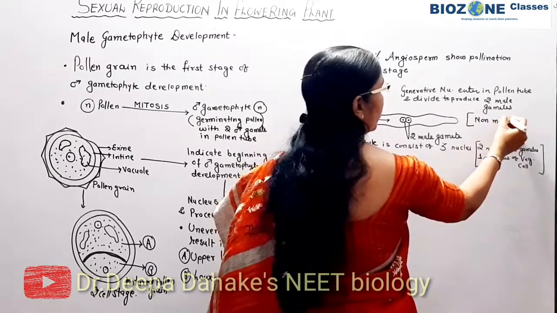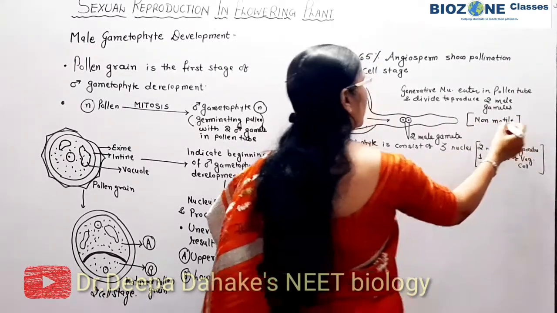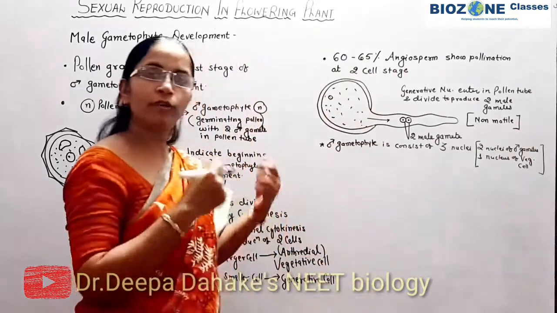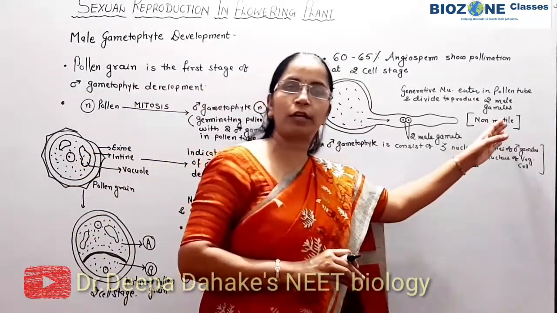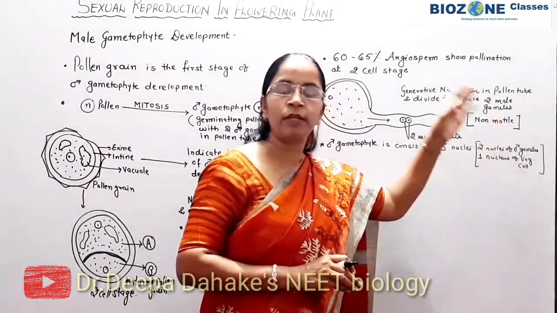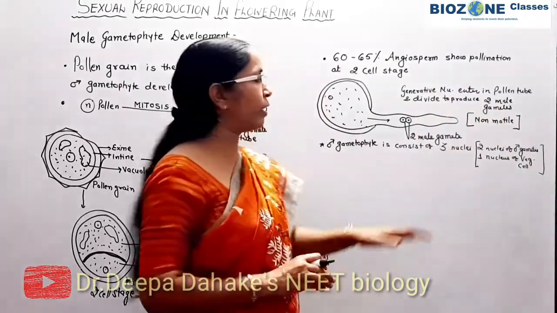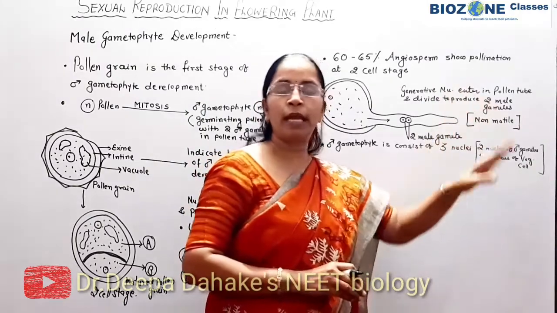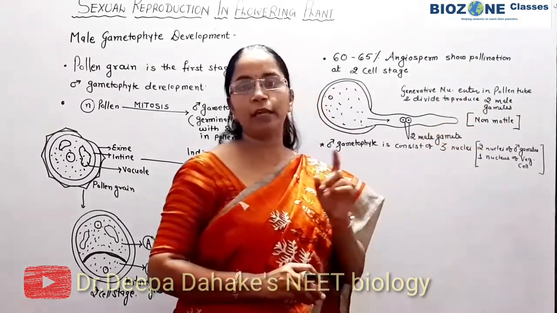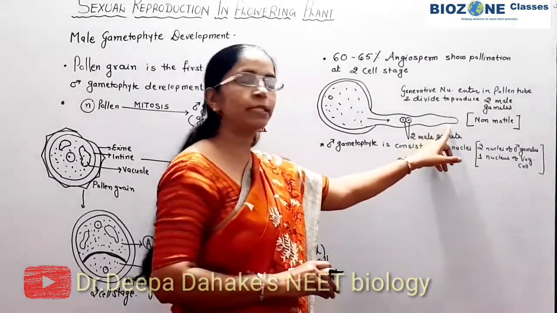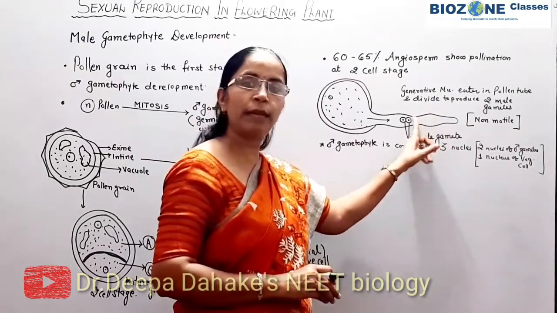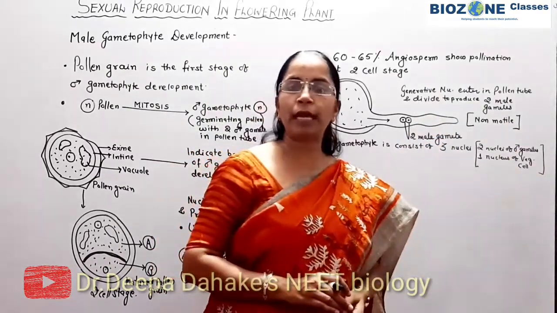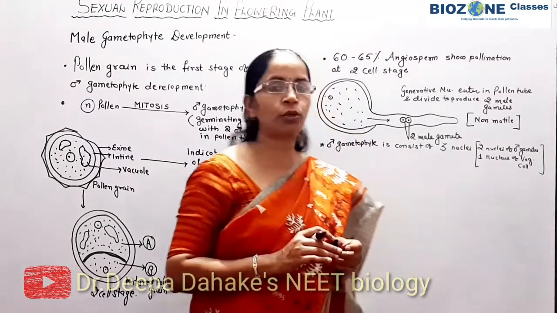That is clearly mentioned in NCERT, so remember it. It is given in the first chapter, where we study the gametogenesis paragraph. In angiosperms and gymnosperms, male gametes are non-motile, and therefore the pollen tube is responsible for bringing these male gametes towards the female gametophyte.